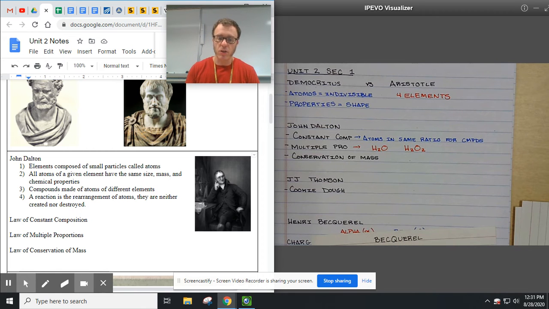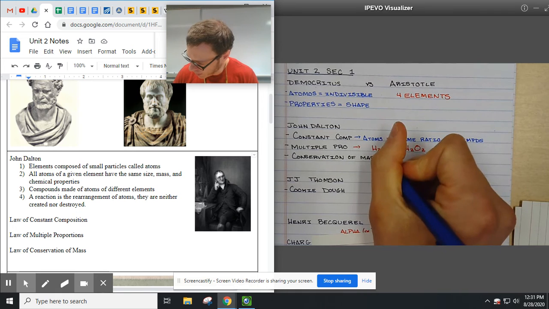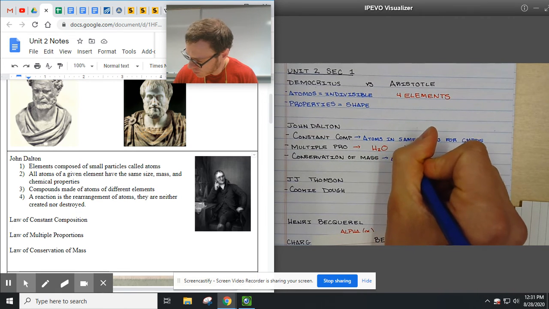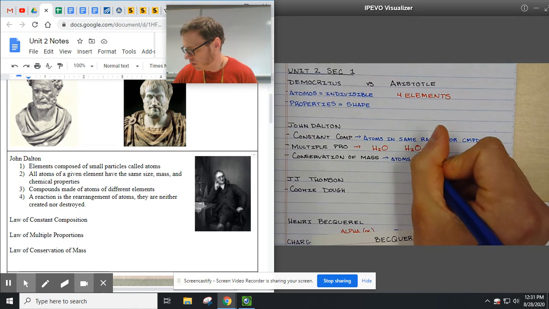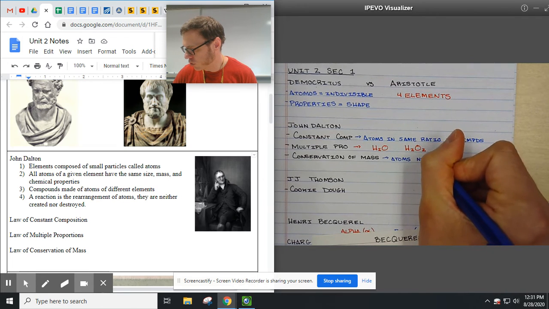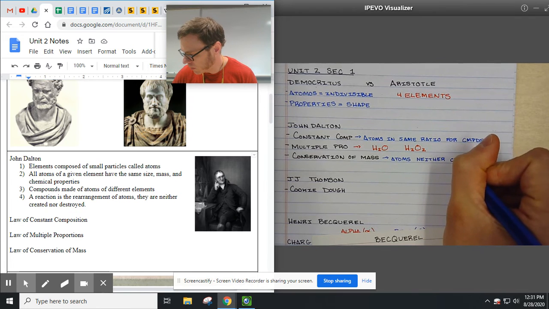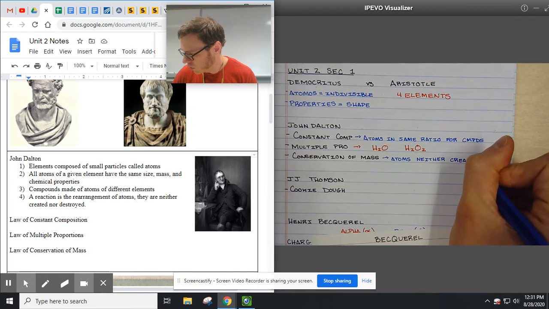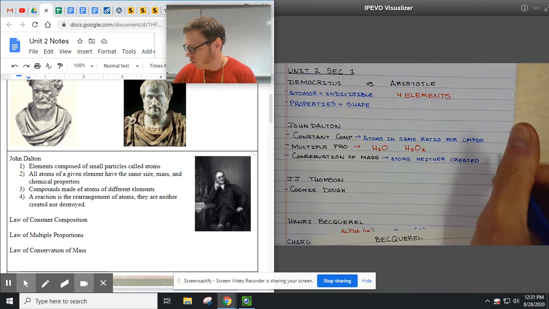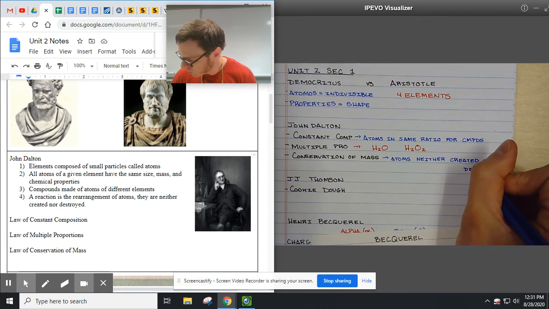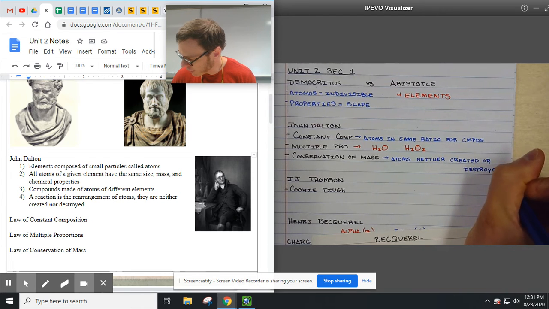And then the law of conservation of mass: atoms are neither created nor destroyed. So that's what we have here with this.